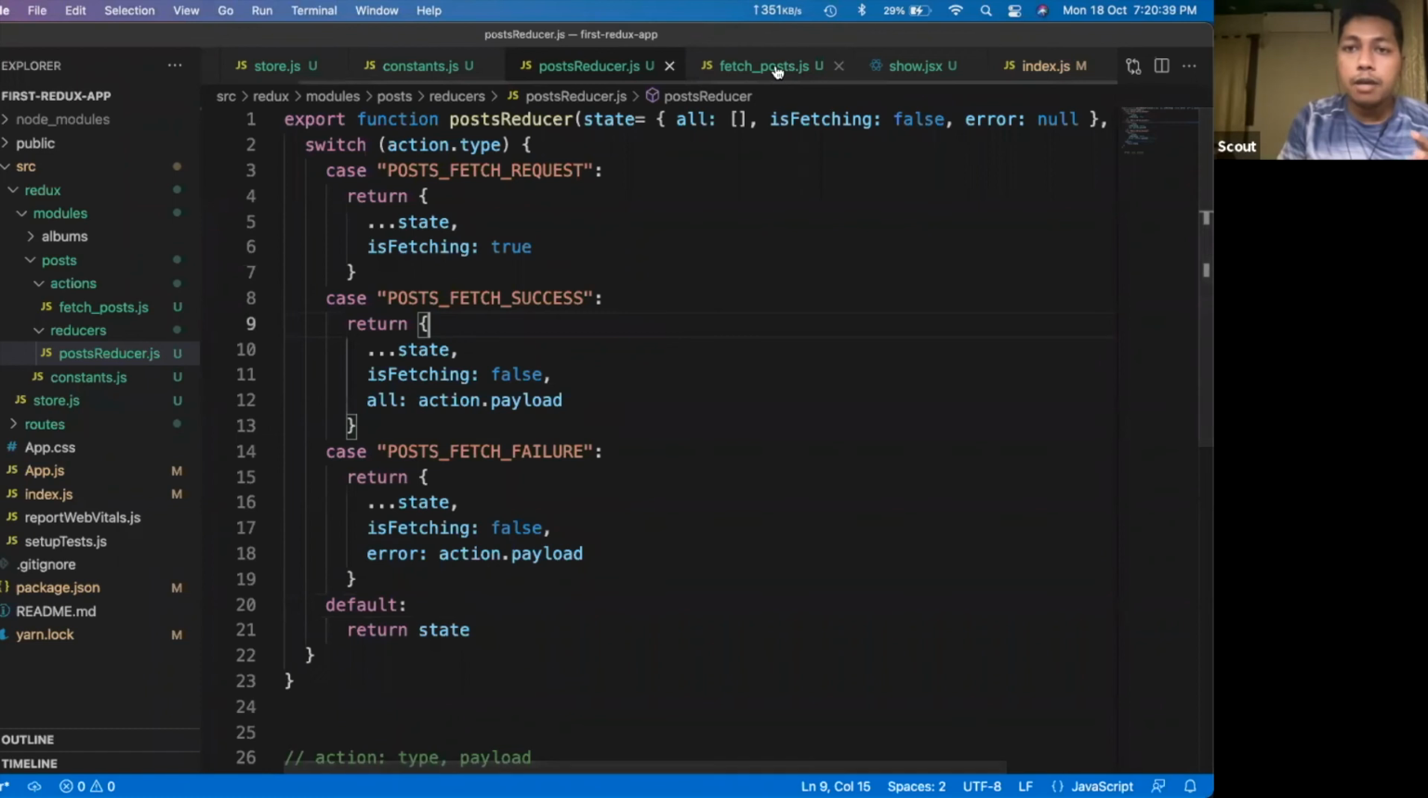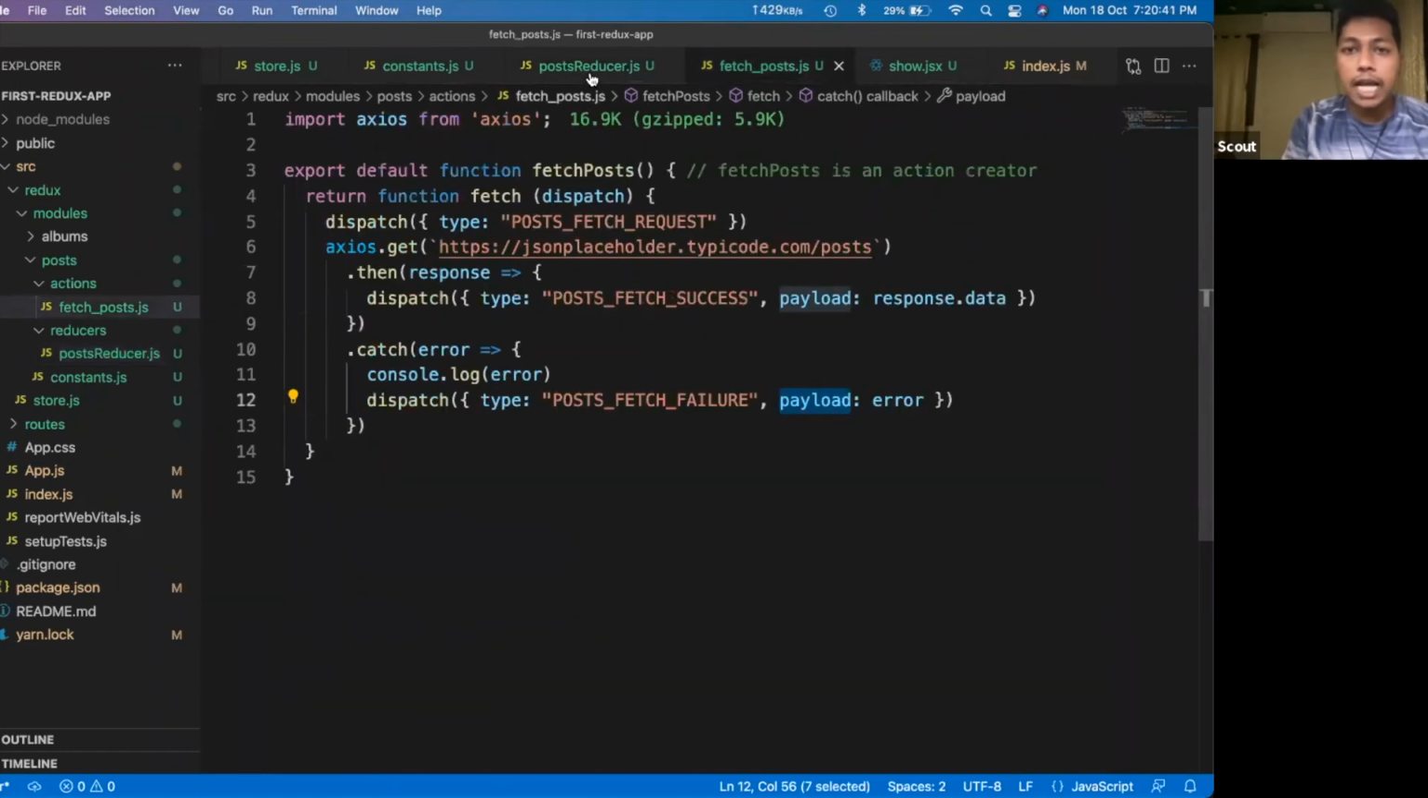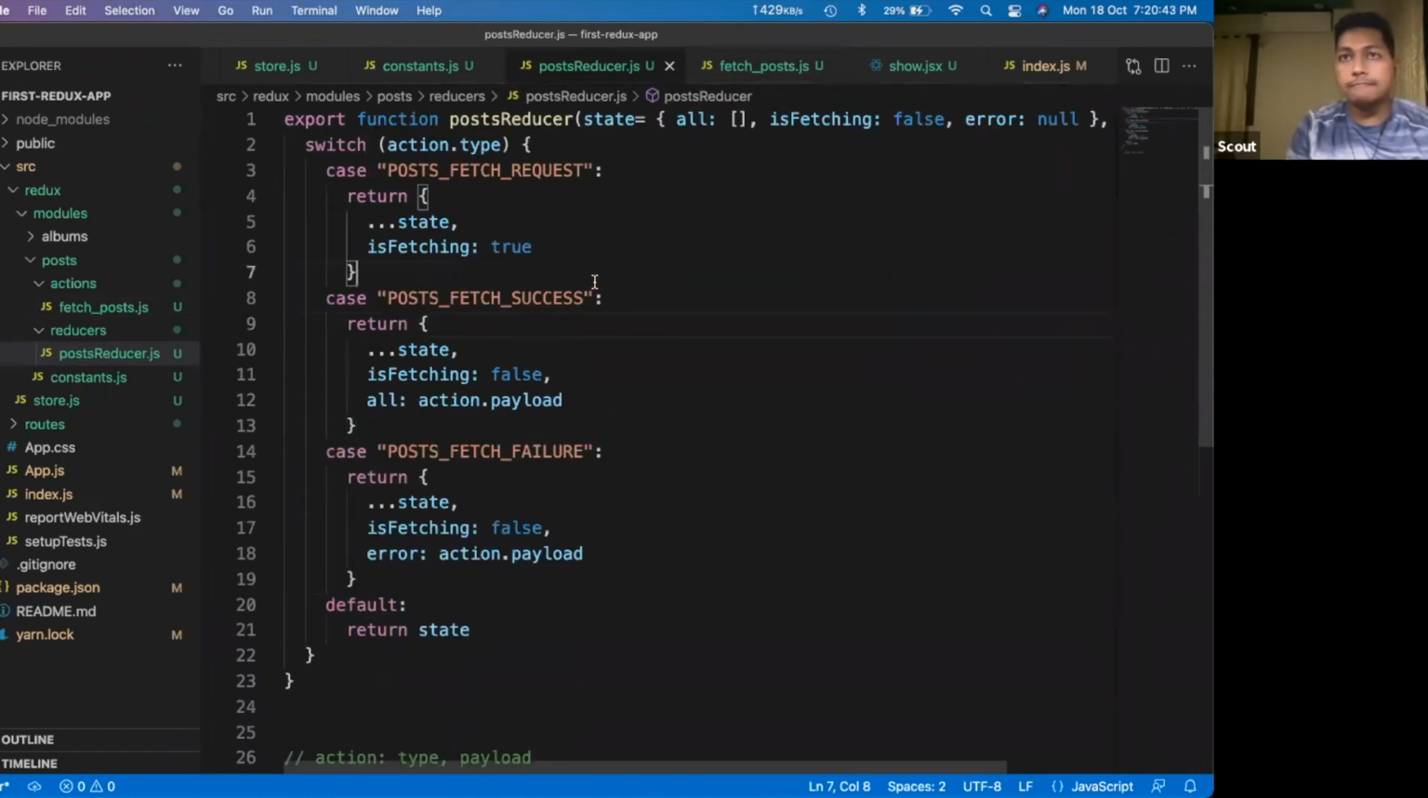Understood? Whatever I am dispatching, I am catching those things here. Does it make sense? This is important to understand. Whatever I'm dispatching, I'm catching those values here. Others, Breath is saying makes sense.